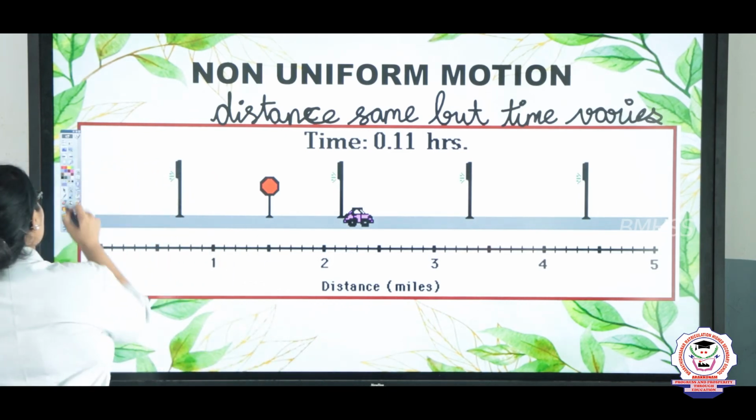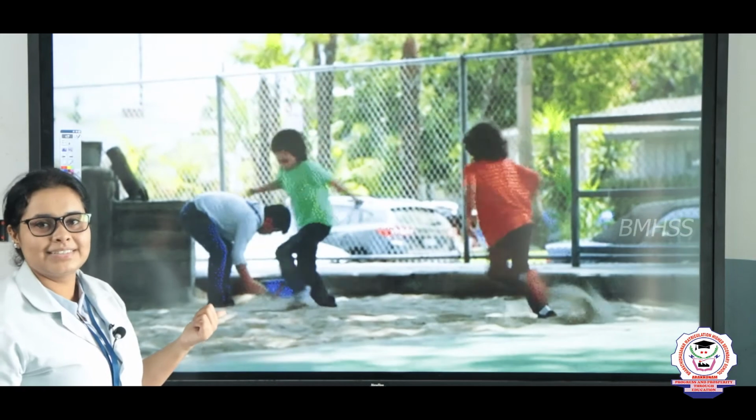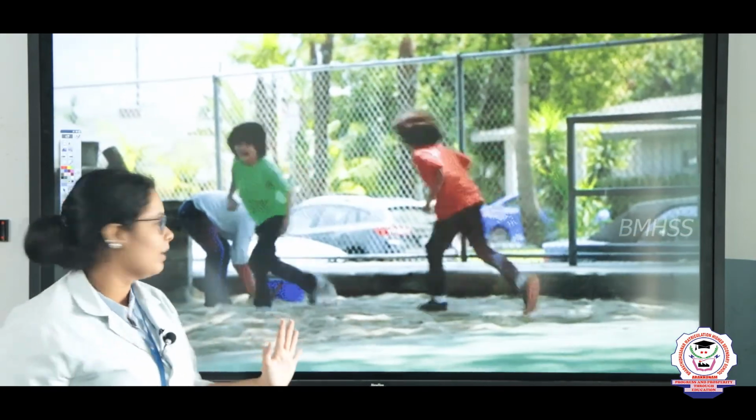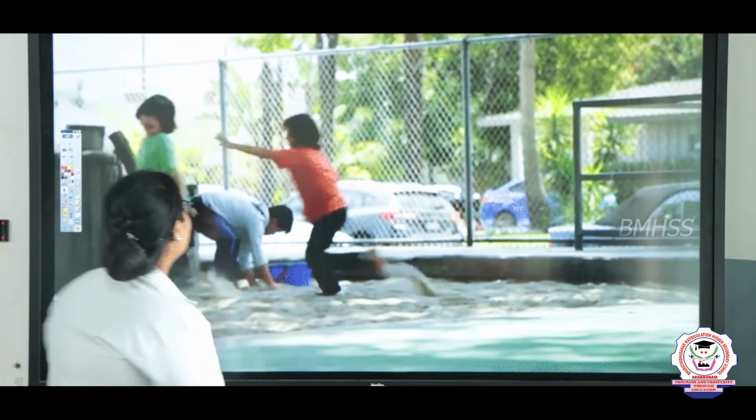So here let's see one more example. What is this? This is non-uniform motion, right? Children playing around everywhere, they'll move like this, they'll move like that. So that is a non-uniform motion, because the timing is not consistent, right?